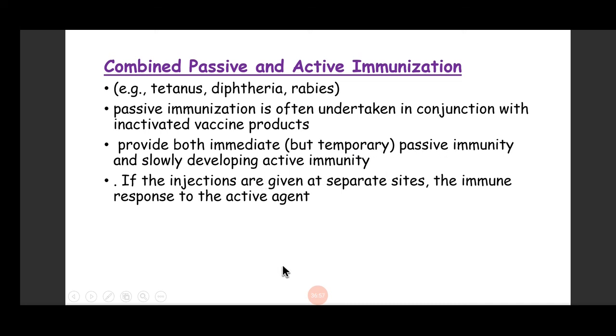As I said, if you give only active immunization, for example, for a patient who has suffered a wound and you are suspecting that he can develop tetanus, only giving active immunization against tetanus will not help, because the patient may develop tetanus even before developing the antibodies against the tetanus.